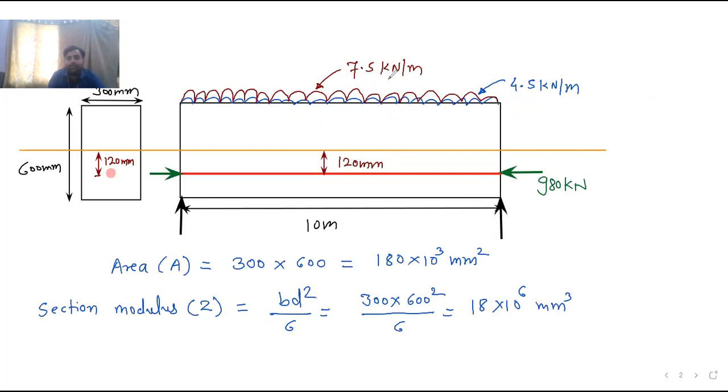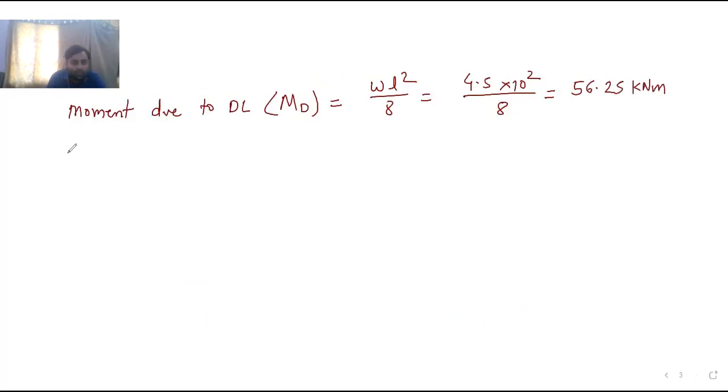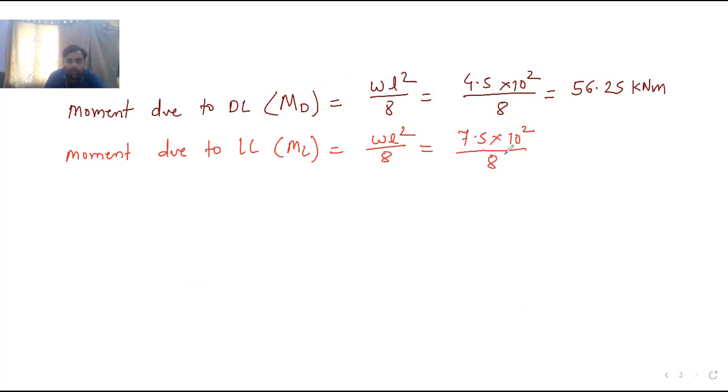What is the live load? It is 7.5 kilonewton per meter. So calculate the moment due to live load now. Moment due to live load ML is again the same: simply supported beam carrying UDL. Maximum is WL square by 8. So 7.5 into 10 square divided by 8. What is the answer?